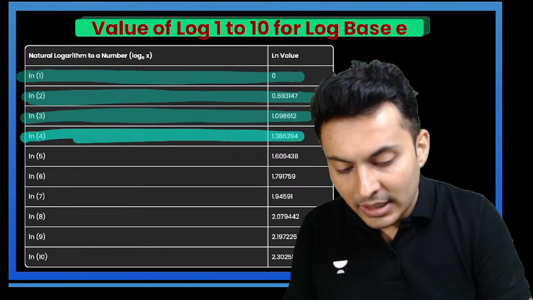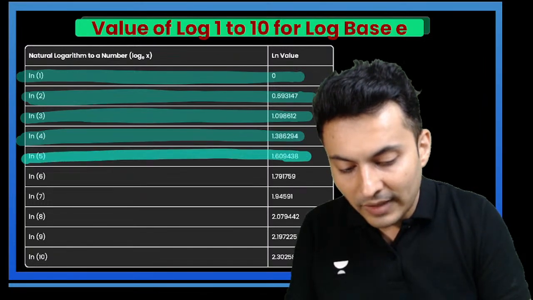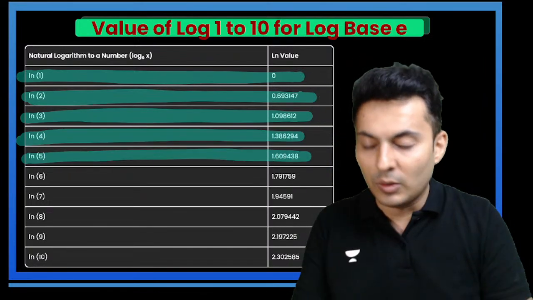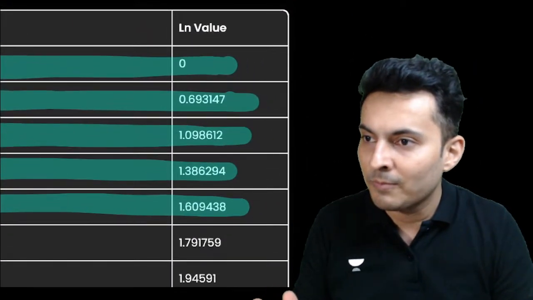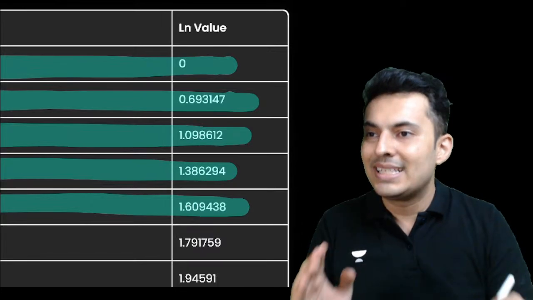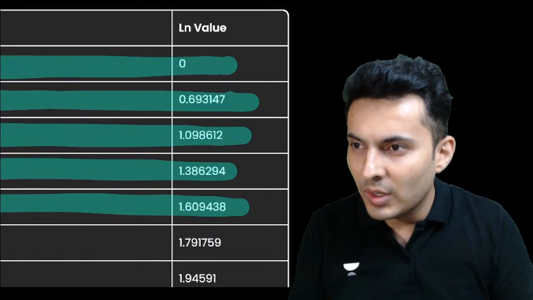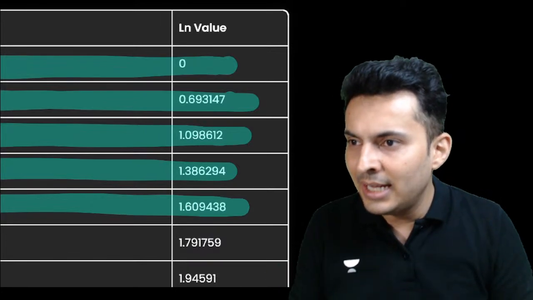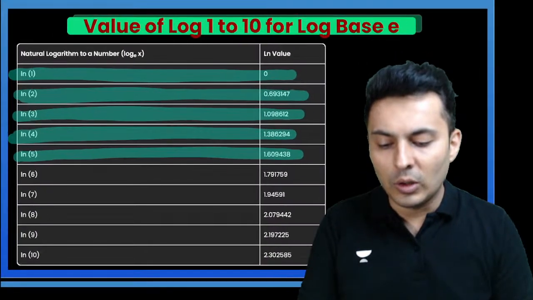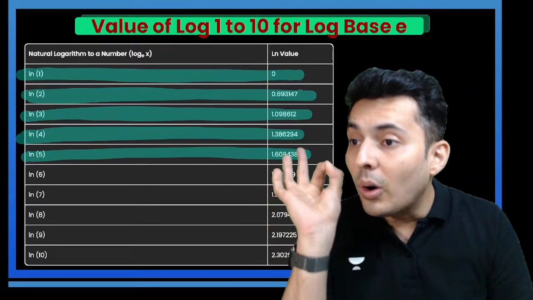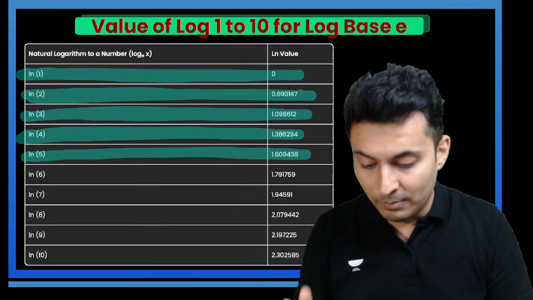Log of 4 is 1.38. Log of 5 is 1.609. These logarithms you are supposed to remember: 0, 0.693, 1.09, 1.38 and 1.61. All these values are the logarithms to the base e of the first 5 numbers.